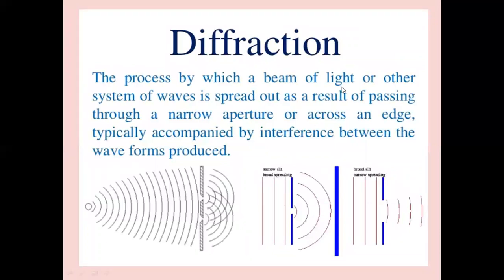Diffraction is the process by which a beam of light or other systems of waves is spread out as a result of passing through a narrow aperture or across an edge, typically accomplished by interference between the wavefronts produced. So we have this source, there is a slit, and diffraction takes place. If there is a narrow slit, diffraction takes place. Through an aperture also there is diffraction. In radio waves, there are mountains and tall buildings, so diffraction of the waves takes place, and then those signals will be available at the distant receiving antenna.